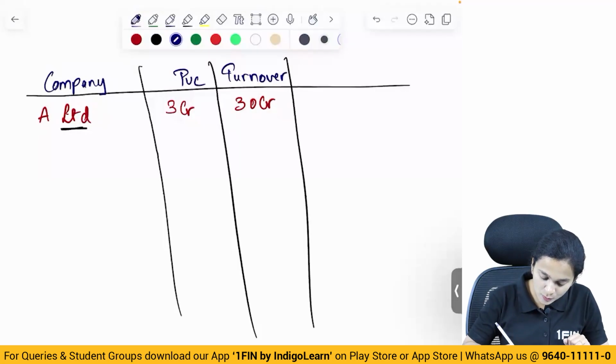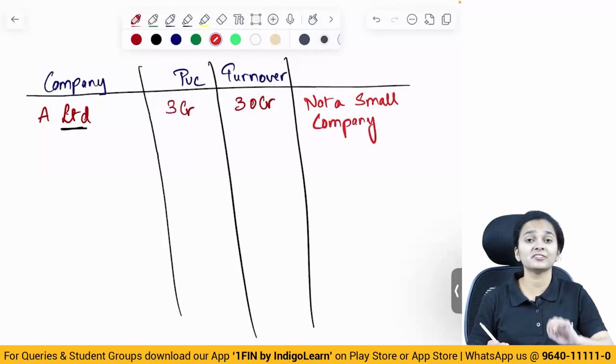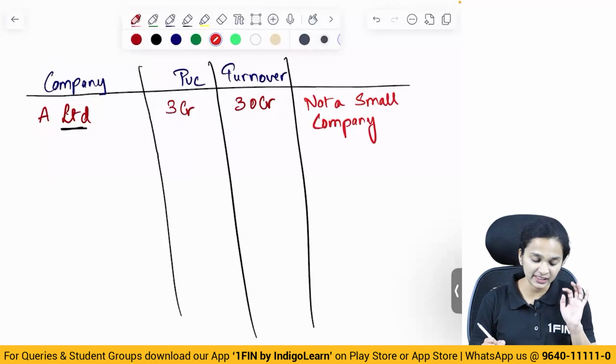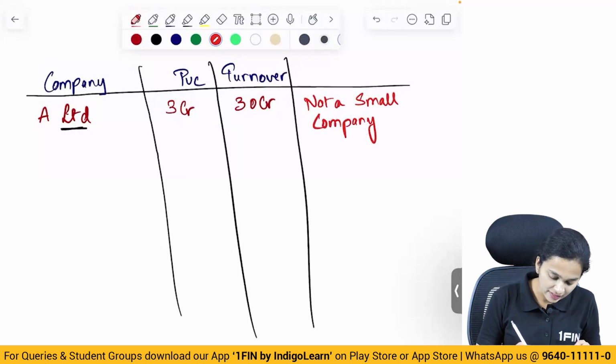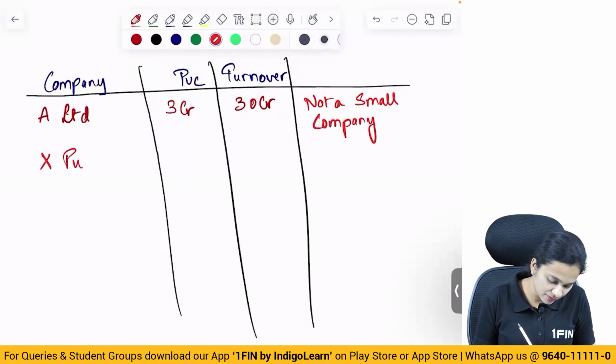So in the first situation, what will our answer be? Not a small company. Why? Because it is a public company. So a public company, even if it is meeting the threshold limits, will not be termed as a small company at all. Then the next example is, let's say, X Private Limited.